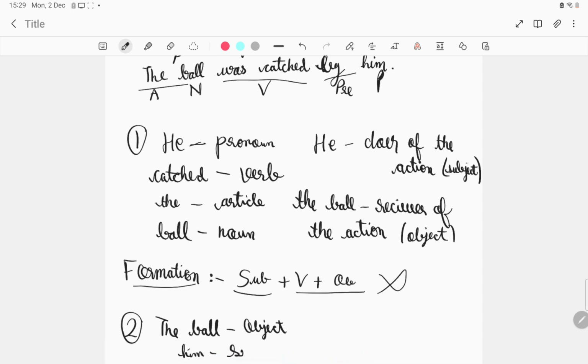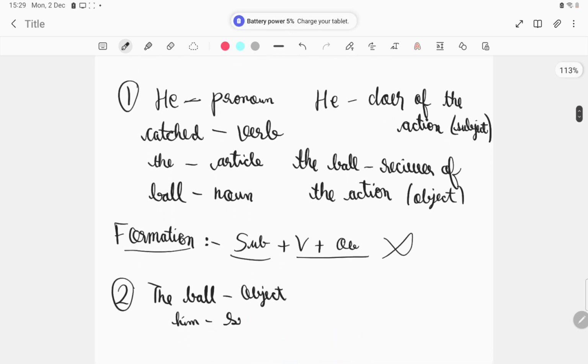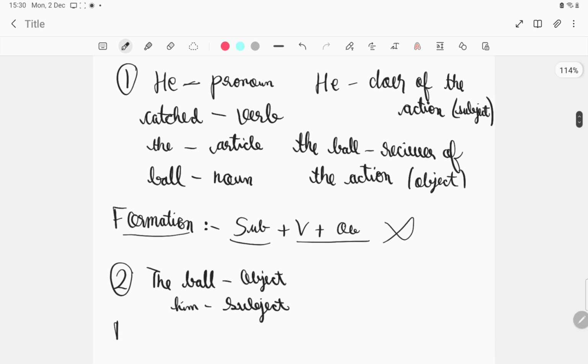Wait, the subject is him. So here the formation of the sentence would be what? Object plus verb plus subject. So this is how we can say that the formation is different.